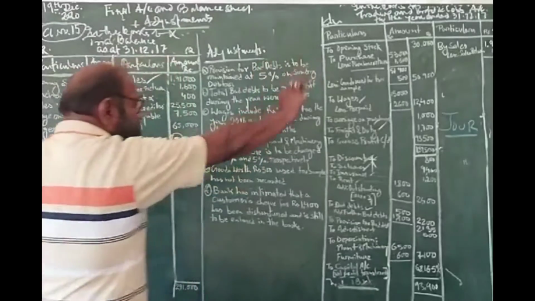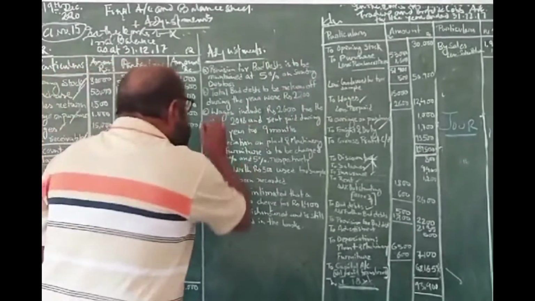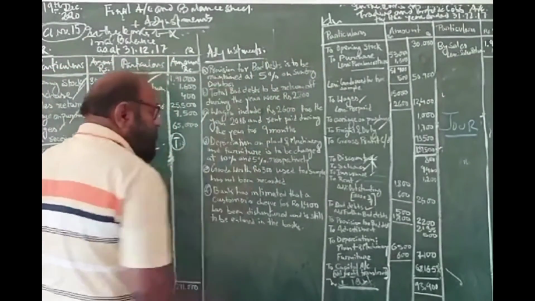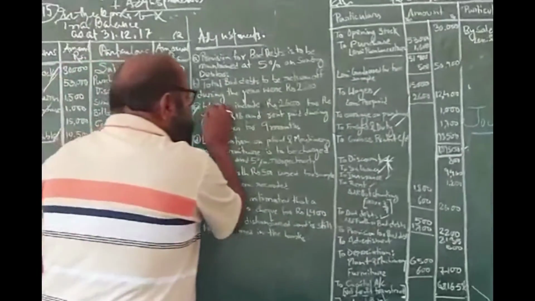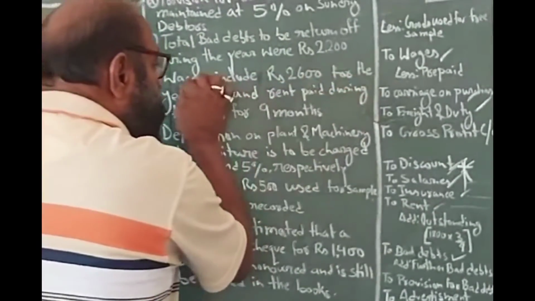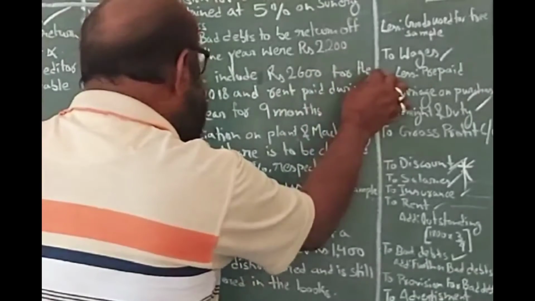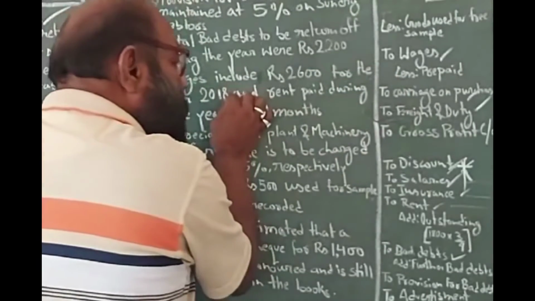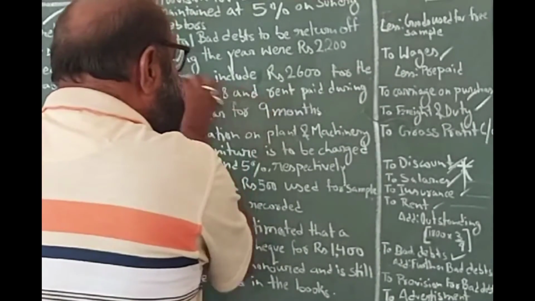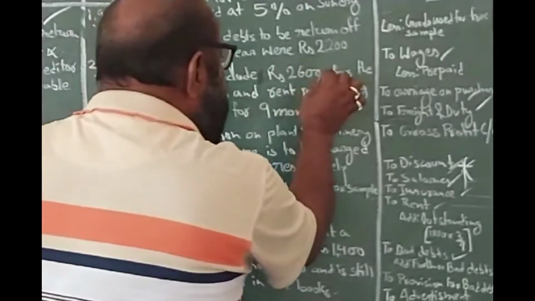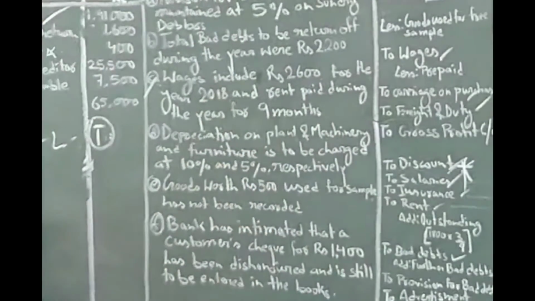There are some important ones. I am giving you one thing. Take this example: wages. Yesterday I told you, wages include rupees 2,600 for the year 2018. Now you see.